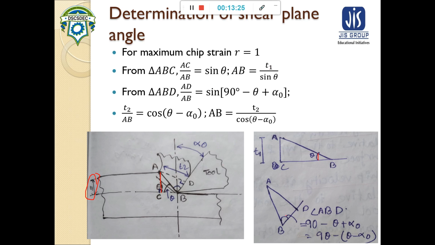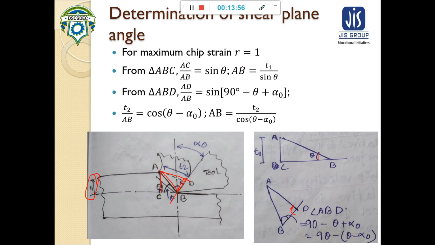From this picture, this is perpendicular, this is at an angle, and this is D. This angle will be 90 minus theta, and this angle is alpha 0, so this angle is 90 minus theta plus alpha 0.